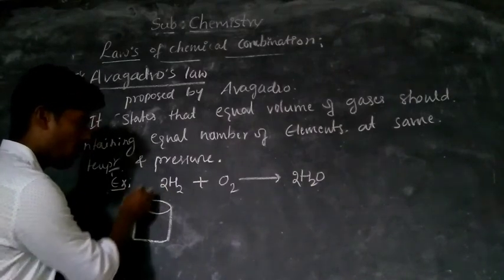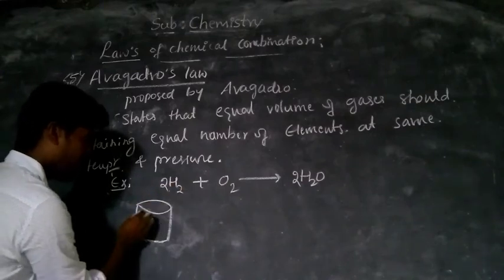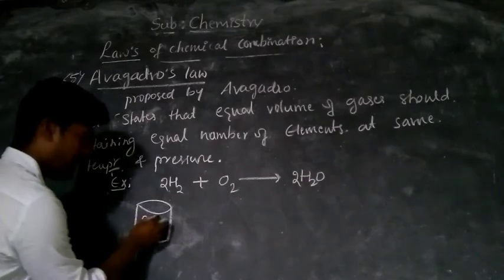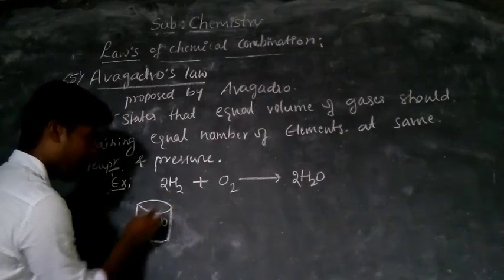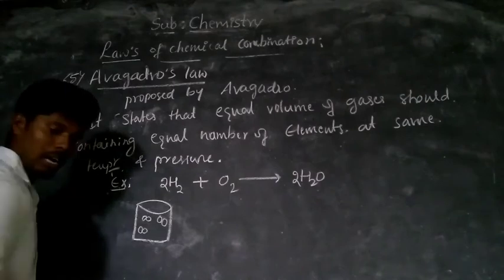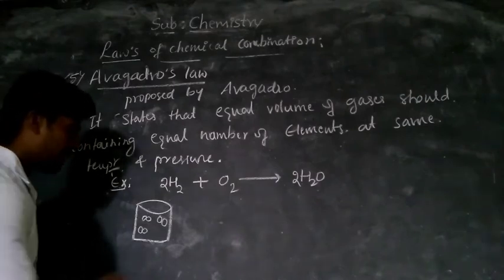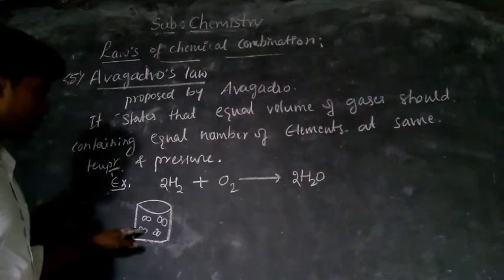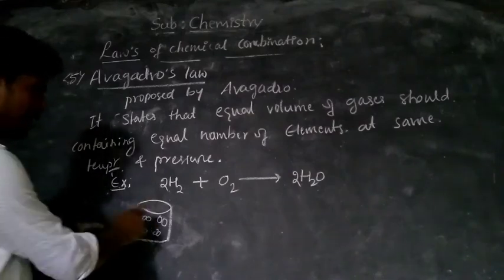Let's take one molecule containing 2 hydrogen atoms like H2. I am writing 2 circles, meaning 2 hydrogen atoms, H bond H. I will write the hydrogen only. These circles are hydrogen.